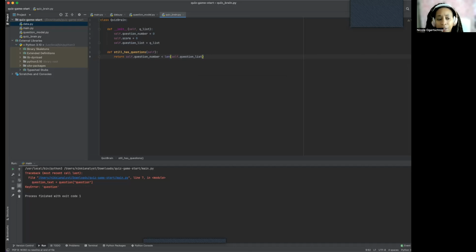I didn't show you the final, but your score is going to be like 0 out of 1, 0 out of 1, 1 out of 2, going up to the correct number out of the final number of questions. So how's it going to know? You've got to count it. So that's where our LEN function is. It's counting, so this is letting you know how many questions you have left. So when we're going through it, in the end, you'll see how many questions you have left, and that's how it's going to do that for us.